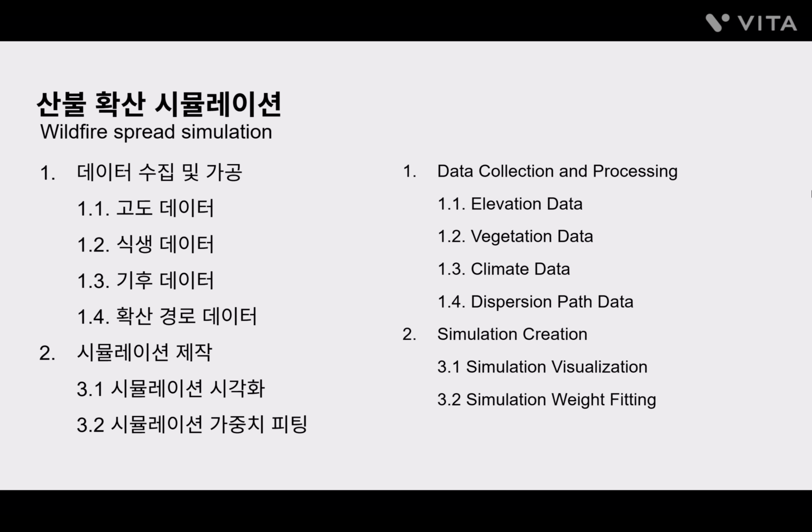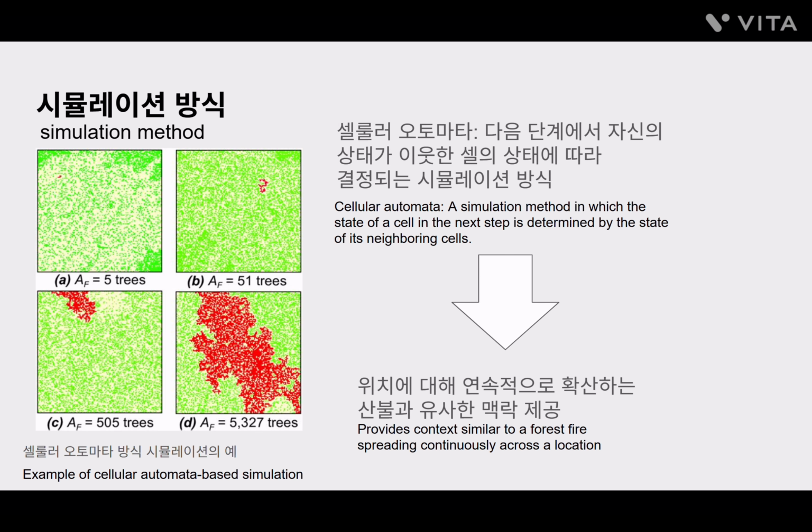The workflow has two stages: collecting and processing the input data, and implementing the cellular automata-based simulation and validating it. Before the pipeline, a brief note on the cellular automata approach we adopted. We discretize continuous space into grid cells and at each step compute each cell's next state from its neighbors' current state. Because wildfire propagates partially through local interactions, cellular automata is a natural fit.